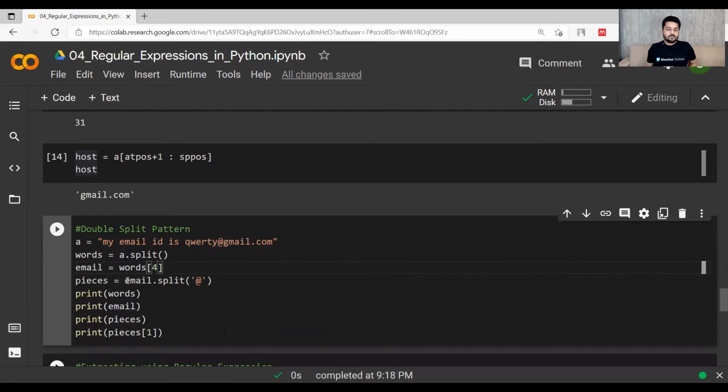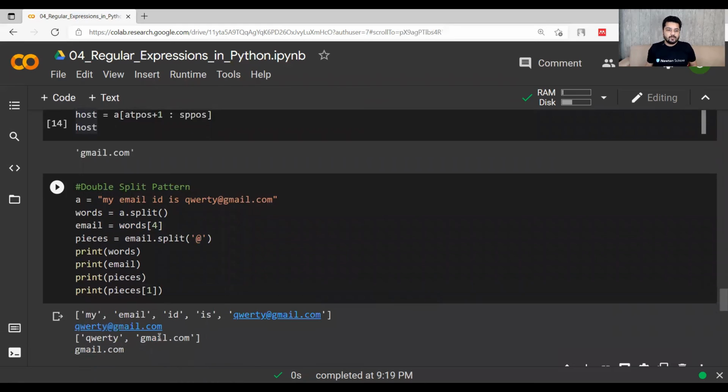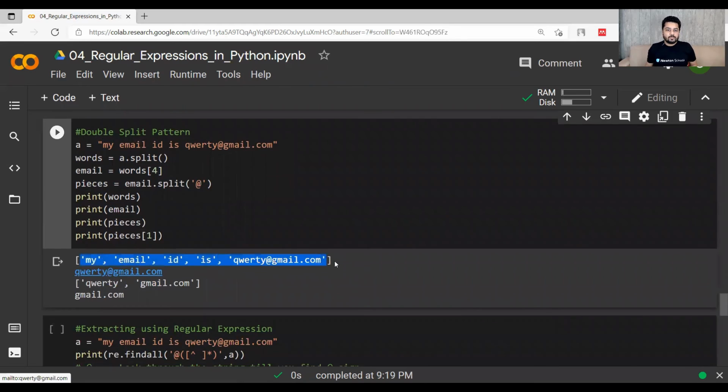Then the pieces of the email should be split at the character at. Now if I print all of them, you will see that stepwise we have done everything. All the words are split, then we are interested in this part, qwerty@gmail.com. We break that and then we pick this part.